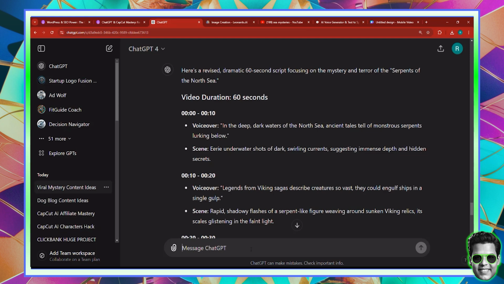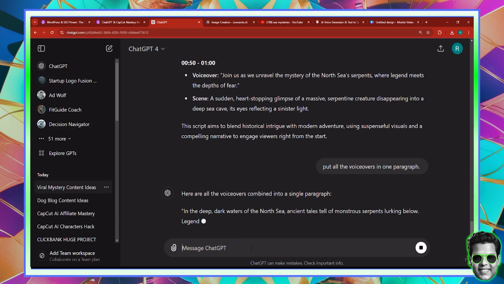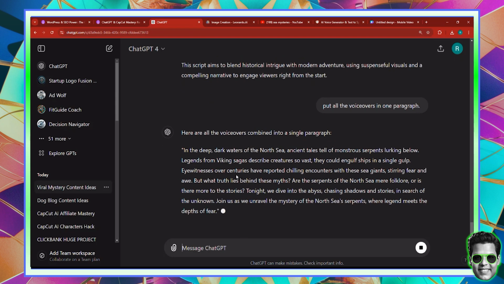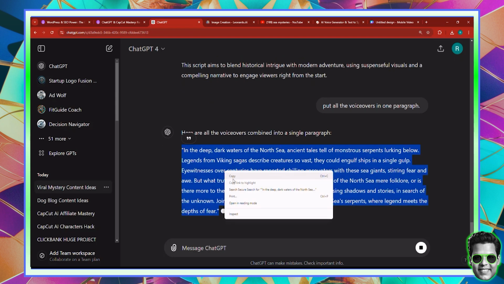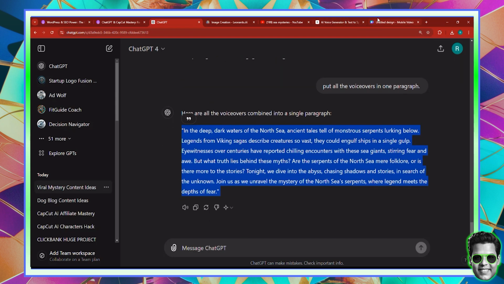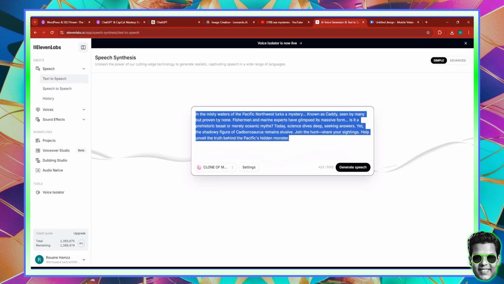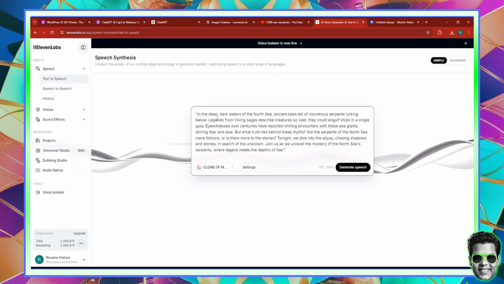So I'm gonna ask ChatGPT to put all the voiceovers in one paragraph, and then just hit send. And you can see it's now putting all the voiceovers in one paragraph. Next thing is I'm just going to copy the voiceover like so. Then just go back to my 11 Labs voiceover generator. I'm just going to paste the voiceover in there. Going to remove the extra thing from here.